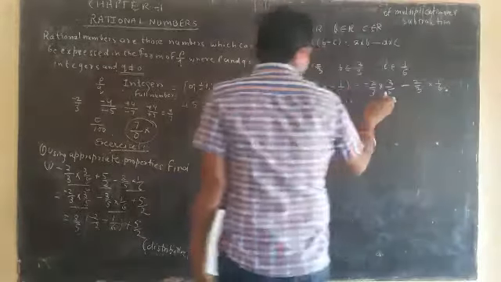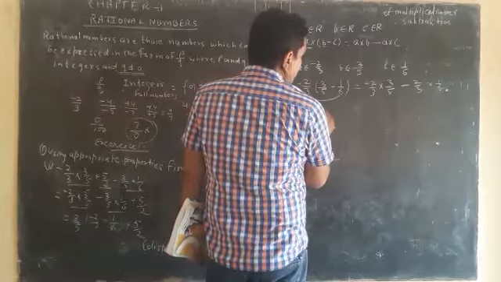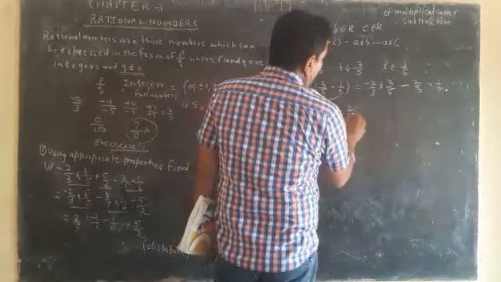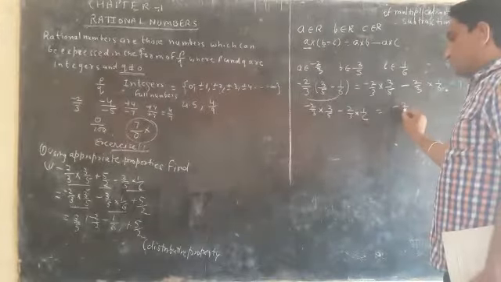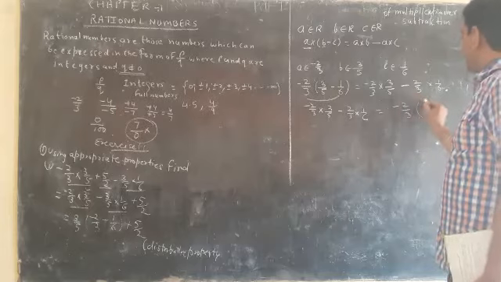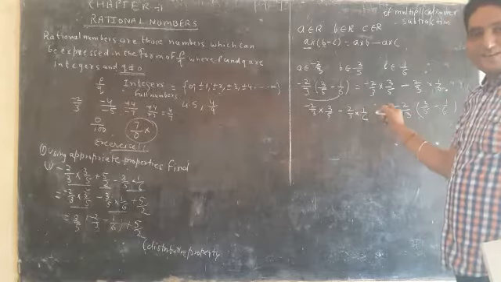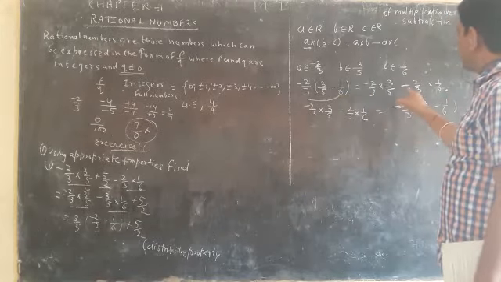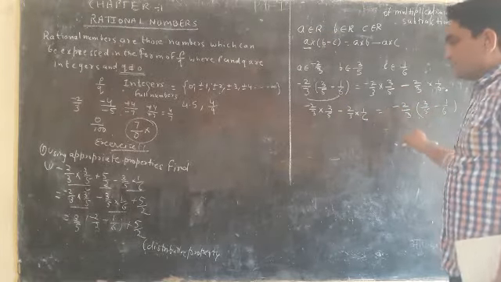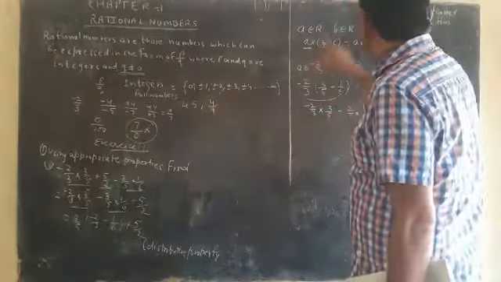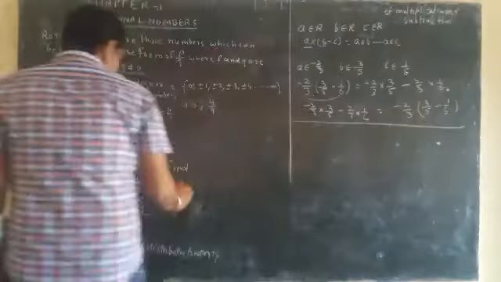Okay, and we can also write it in converse: minus 2 upon 3 into 3 upon 5 minus 2 upon 3 into 1 upon 6 is equal to minus 2 upon 3 into 3 upon 5 minus 1 upon 6. Okay, these are equal, so we can change the sides of this equation. So I have written the right side on the left and the left side on the right. Okay, so I have used the distributive property of multiplication over subtraction in this case. Okay, next